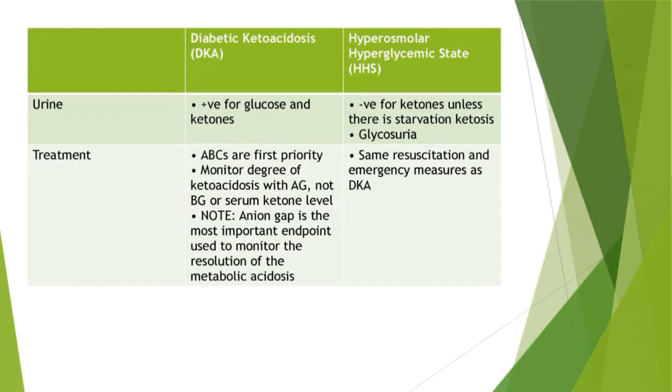In DKA, urine is positive for glucose and ketones. In HHS, it is negative for ketones unless there is starvation ketosis, and glycosuria is present.